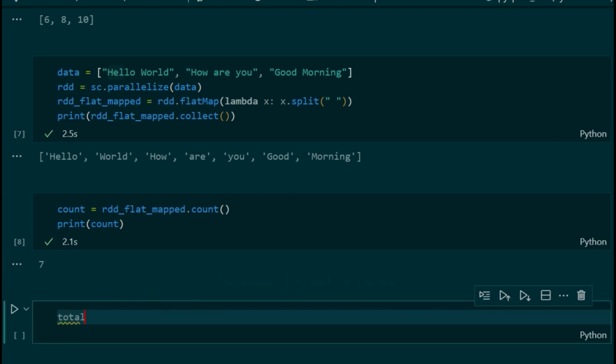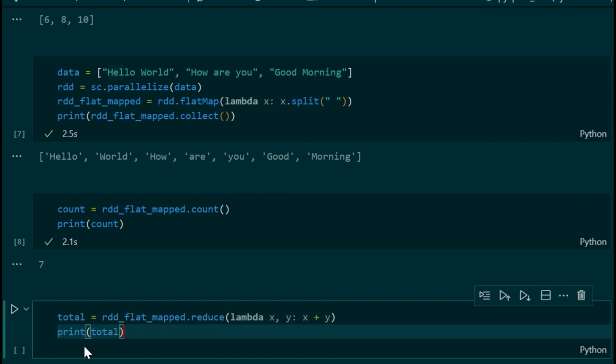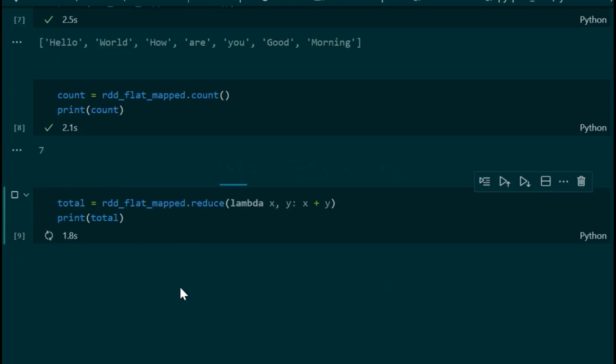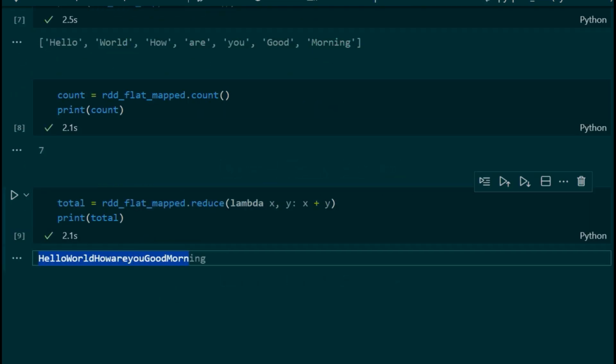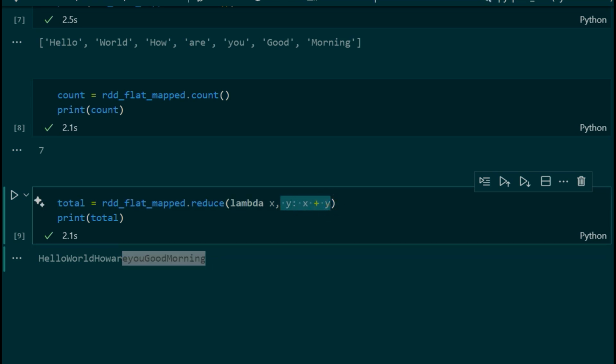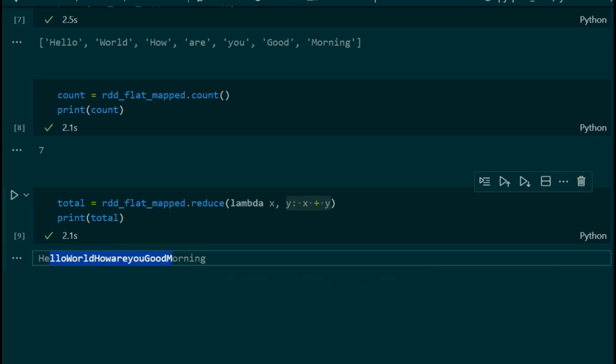We take total is equal to this RDD, that is hello world, how are you, good morning, and reduce it with lambda x, y: x plus y. Let's see what happened. It concatenates every word: hello world, how are you, good morning. If you are using integers, it would sum the values. But here they are strings, so it concatenates the strings.